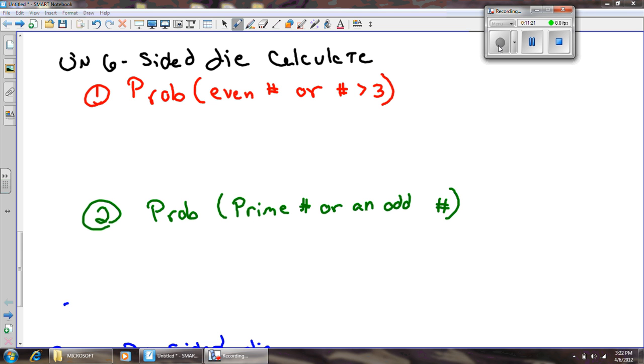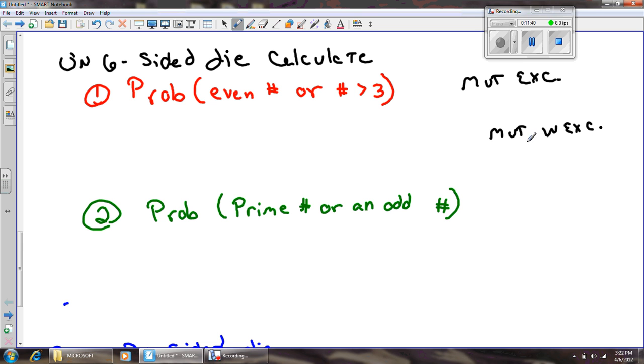Now, before you actually go and do this, first you've got to decide, are the events mutually exclusive or are they mutually inclusive? The second one has the multiplication, this one here. These are events that cannot happen at the same time.